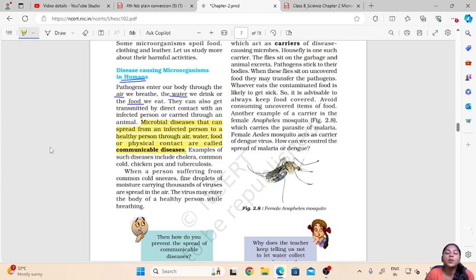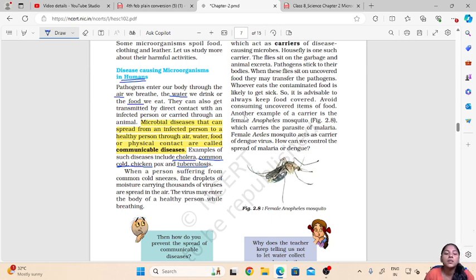So when some diseases could be transferred from an infected person to a healthy person through air, water, food or direct physical contact, these diseases are called as communicable diseases, meaning they can be transferred from one person to the other through these factors. So examples of such diseases include cholera, the common cold, chicken pox and tuberculosis.